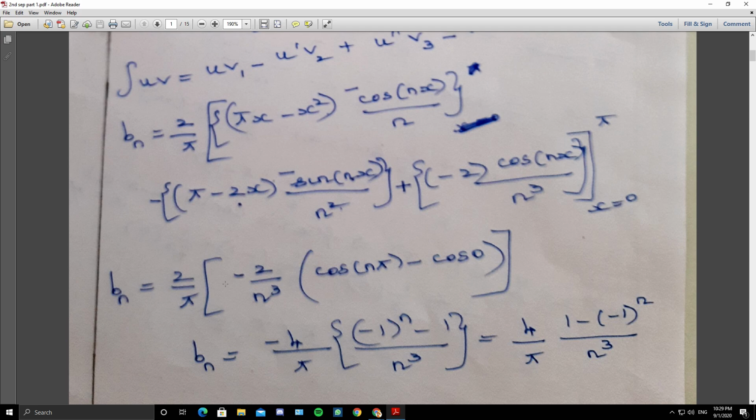So I repeat, 2 by pi into minus 2 by n cube. When x takes the upper limit pi, cos n pi. When x takes the lower limit 0, cos 0. So minus 4 by pi into minus 1 whole power n minus 1 by n cube, or 4 by pi into 1 minus minus 1 whole power n by n cube.